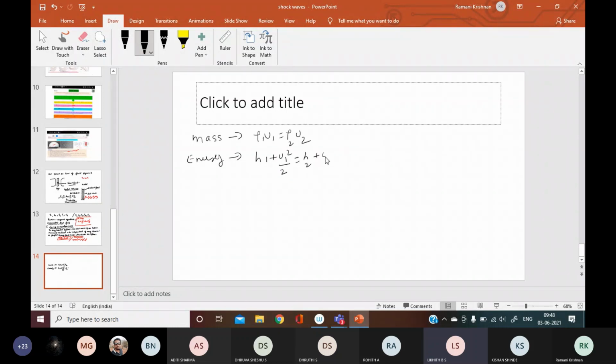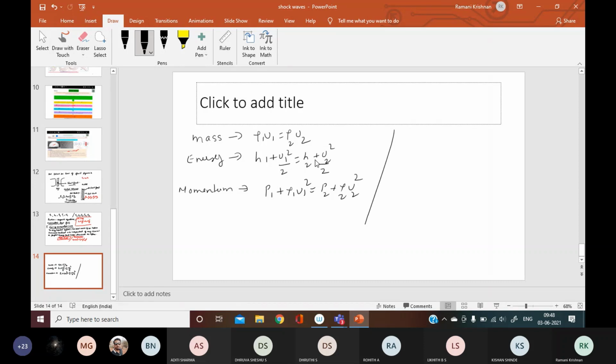This one we were deriving previously. And momentum: P1 plus rho 1 U1 square is equal to P2 plus rho 2 U2 square. Very good. Previously, students in the previous syllabus used to derive this. Now they have removed it. At least you have to remember these equations and make the statement.